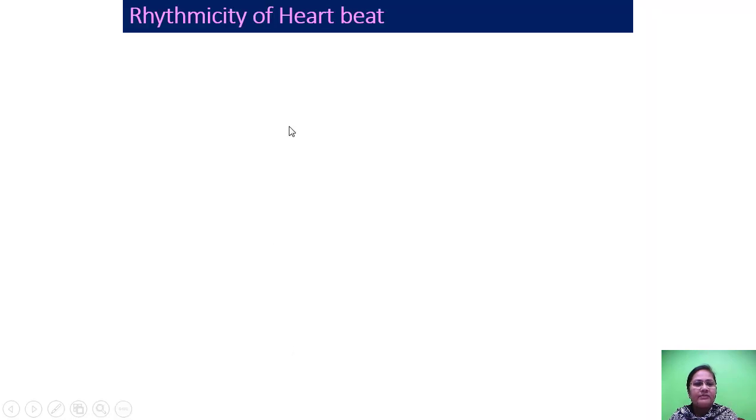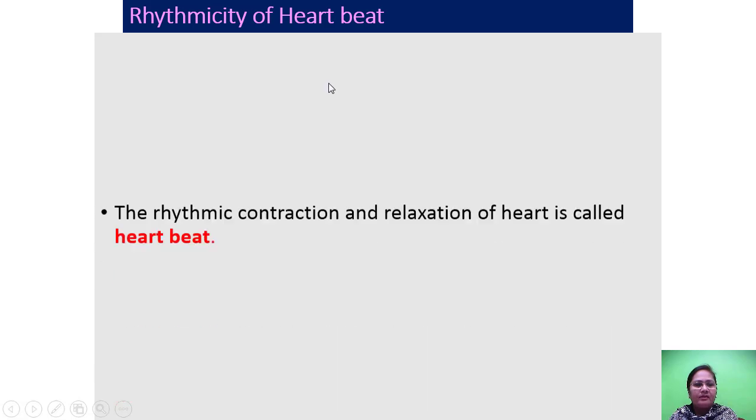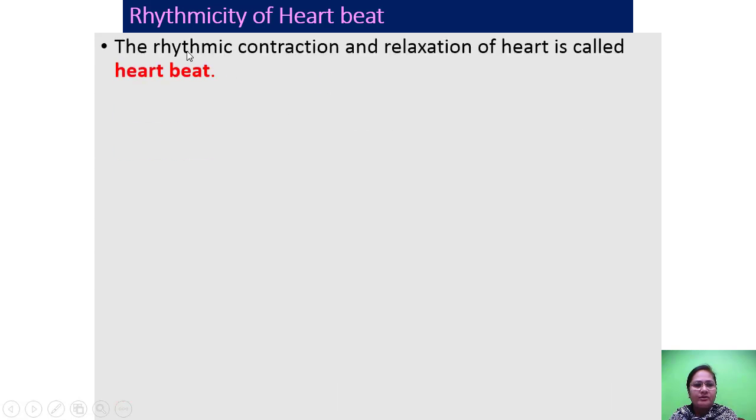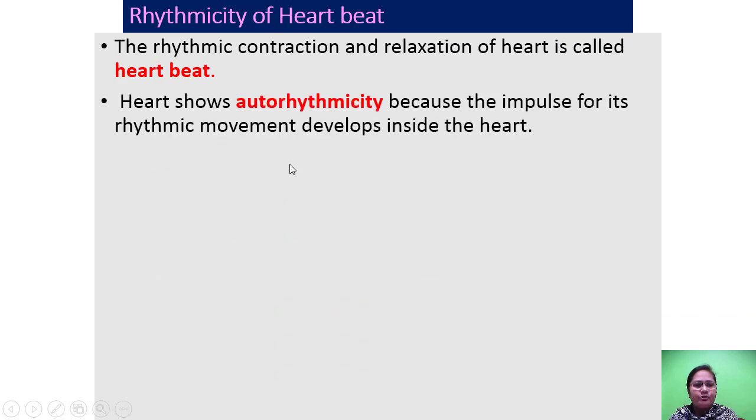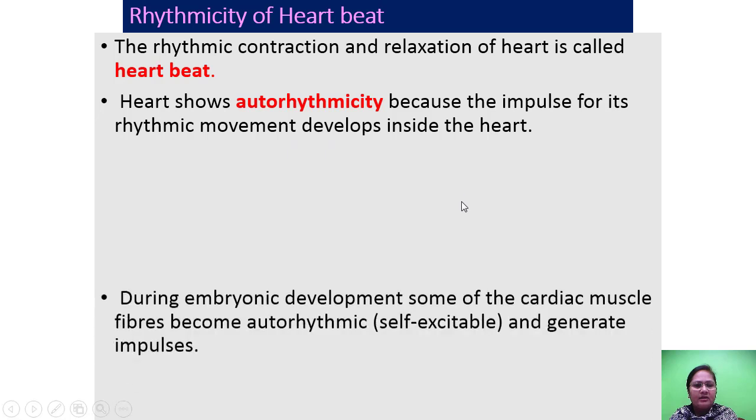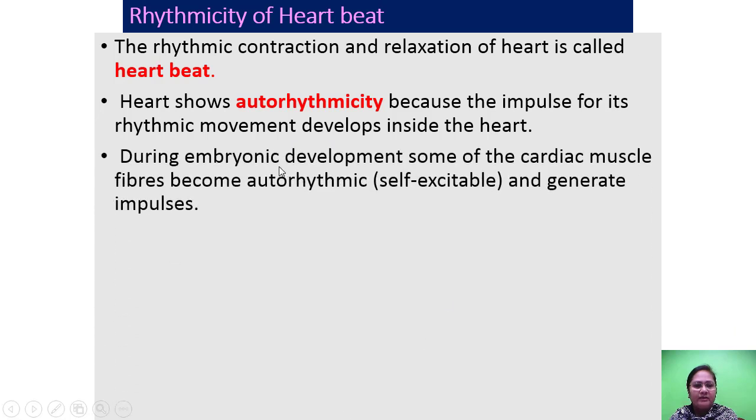Now this is rhythmicity of heartbeat. The rhythmic contraction and relaxation of the heart is called heartbeat. Heartbeat shows auto-rhythmicity because the impulse of its rhythmic movement develops inside the heart. During embryonic development, some of the cardiac muscle fibers become autorhythmic, meaning self-excitable, and generate impulses.